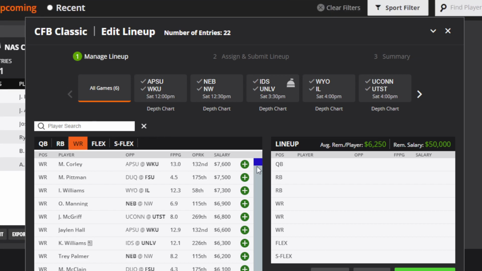For wide receiver, I've got 1, 2, 3, 4, 5, 6, 7, 9 guys, and I have one cheap guy as well, just like I had at running back. And so let me go ahead and get into these particular players.